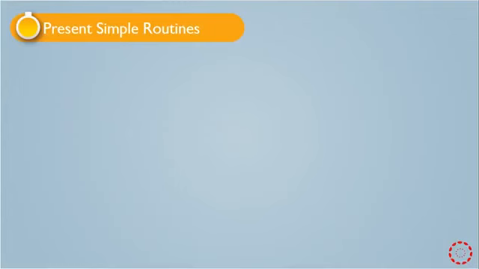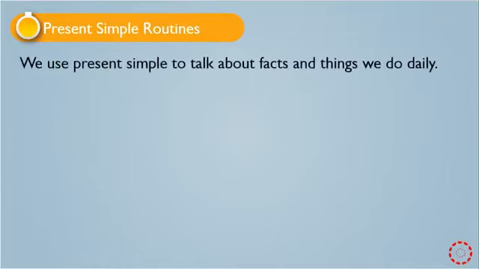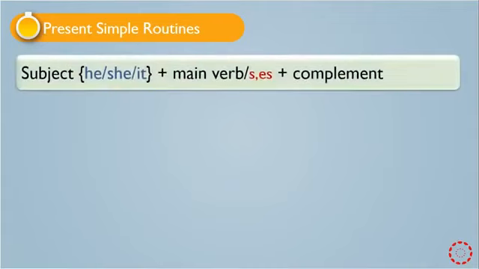First, let's review present simple routines. We use present simple to talk about facts and things we do daily. In the previous lessons, we talked about present simple. The structure of present simple is: subject, he, she, or it, plus main verb.